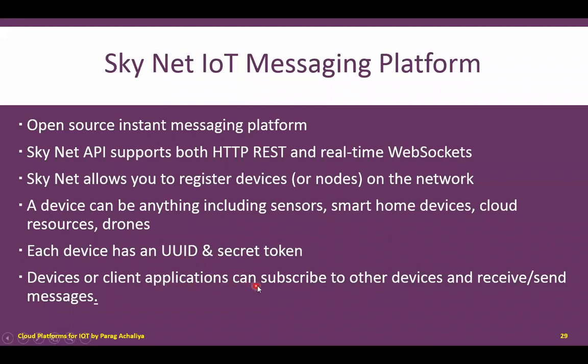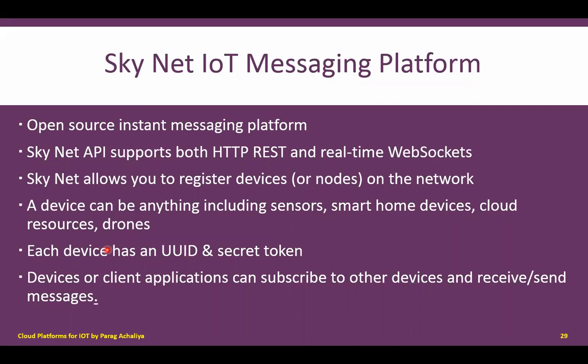Devices or client applications can subscribe to other devices and they can receive or send various messages. Whatever devices are there in your IoT network, those devices are responsible for sending and receiving various messages into the IoT application, and they can subscribe to other devices also, so that whatever that device generates will be received by the subscribed device also.